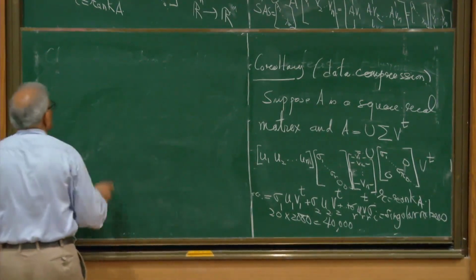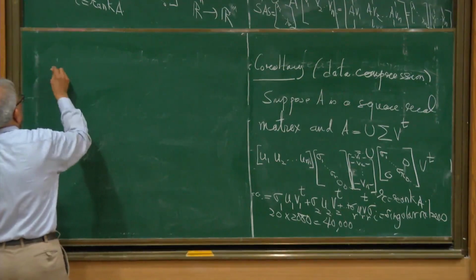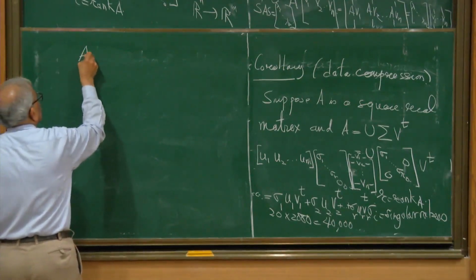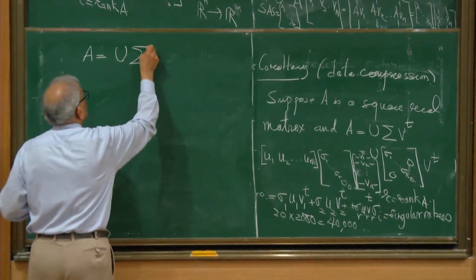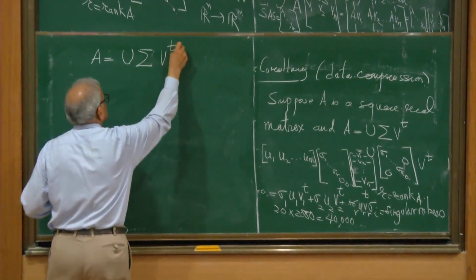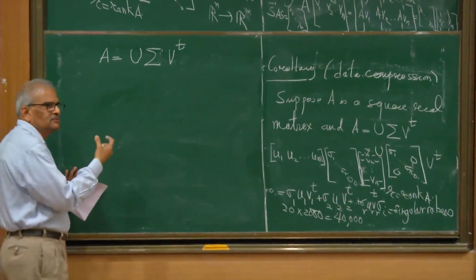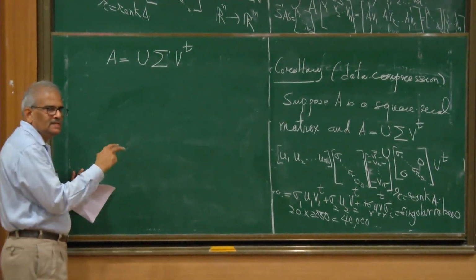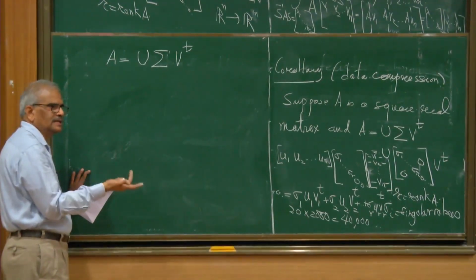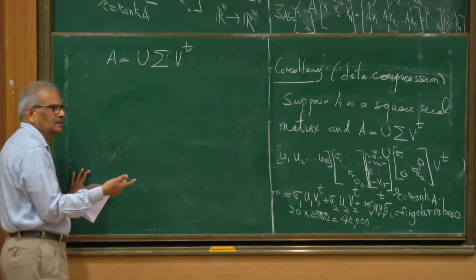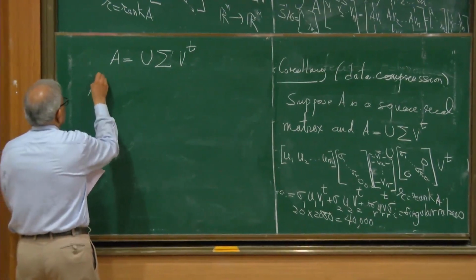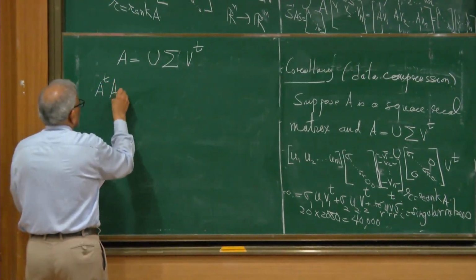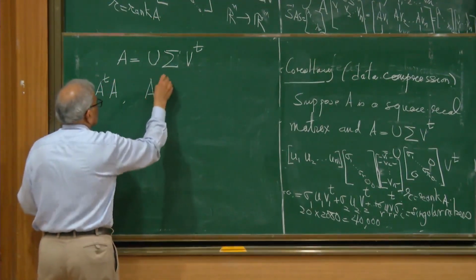So we are trying to factorize A in this way, U sigma V transpose. Okay, we want to achieve this factorization. A is an arbitrary real matrix, rectangular. Okay, it's rectangular. But now you look at these two matrices, A transpose A and AA transpose.